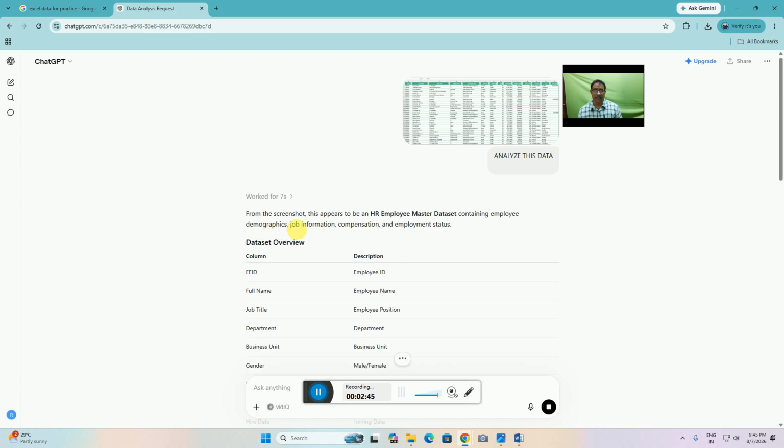This screenshot is appearing: HR employee master data set content, employees' biography and job information.